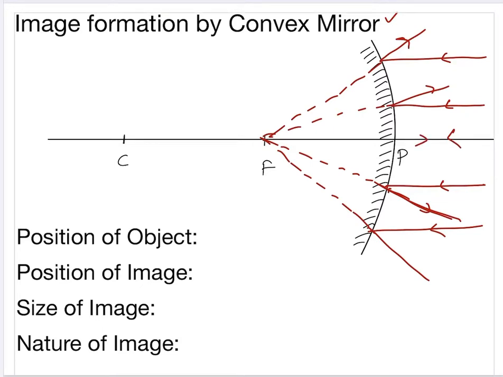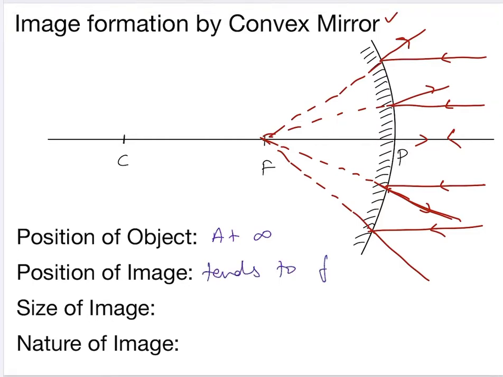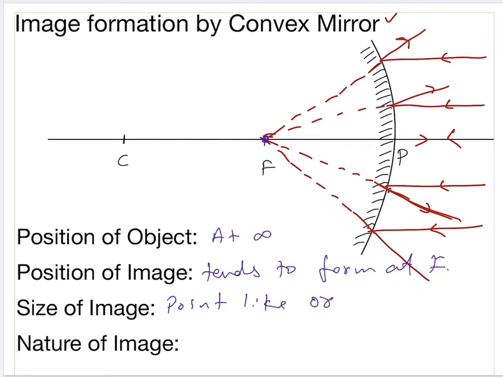So what is the position of the image? At infinity. The image formed tends to form at F. It doesn't actually form, but it tends to form at F. Size of the image, as you can see, a very small image is formed, so point-like or highly diminished.